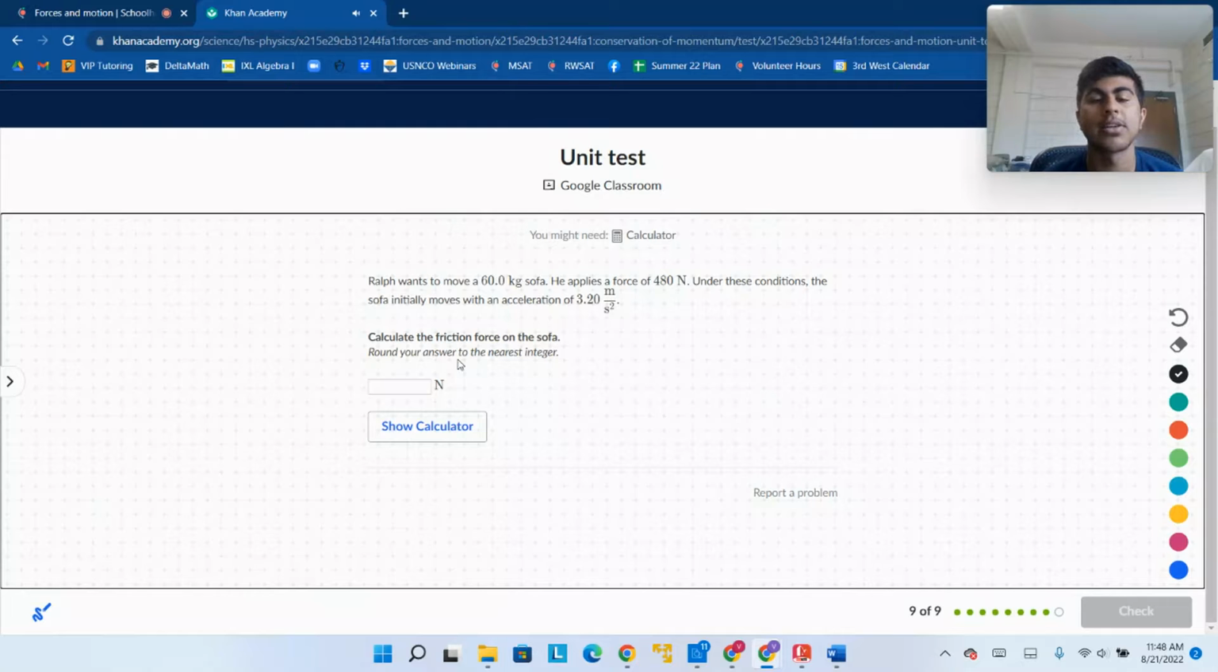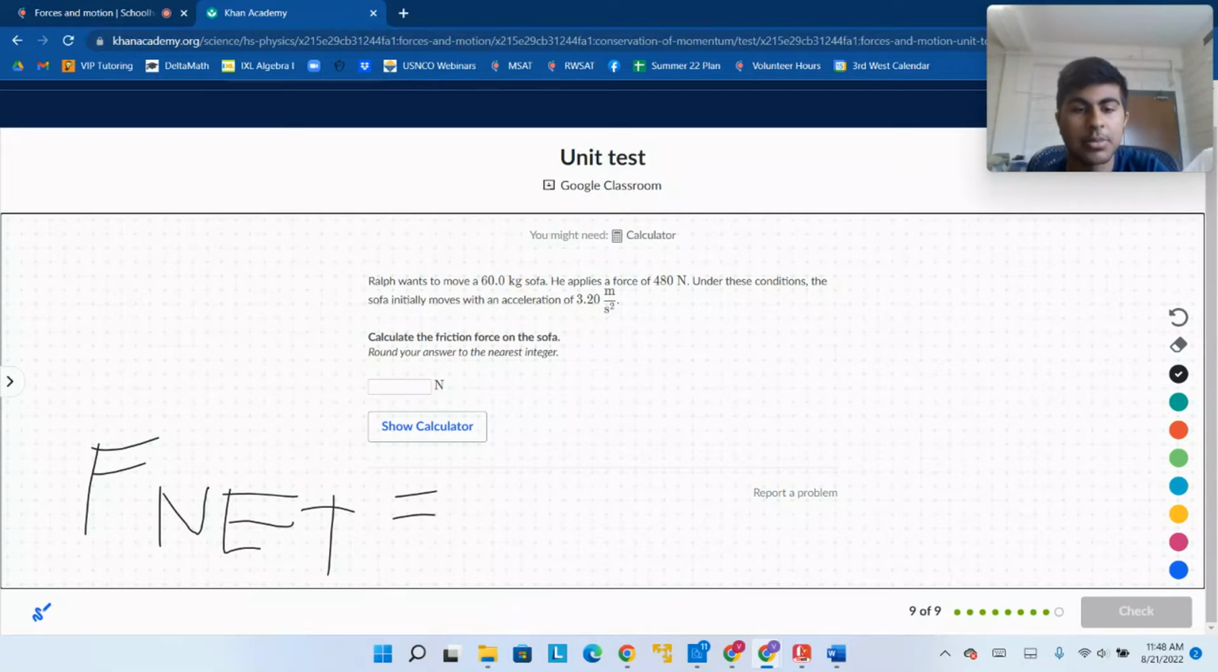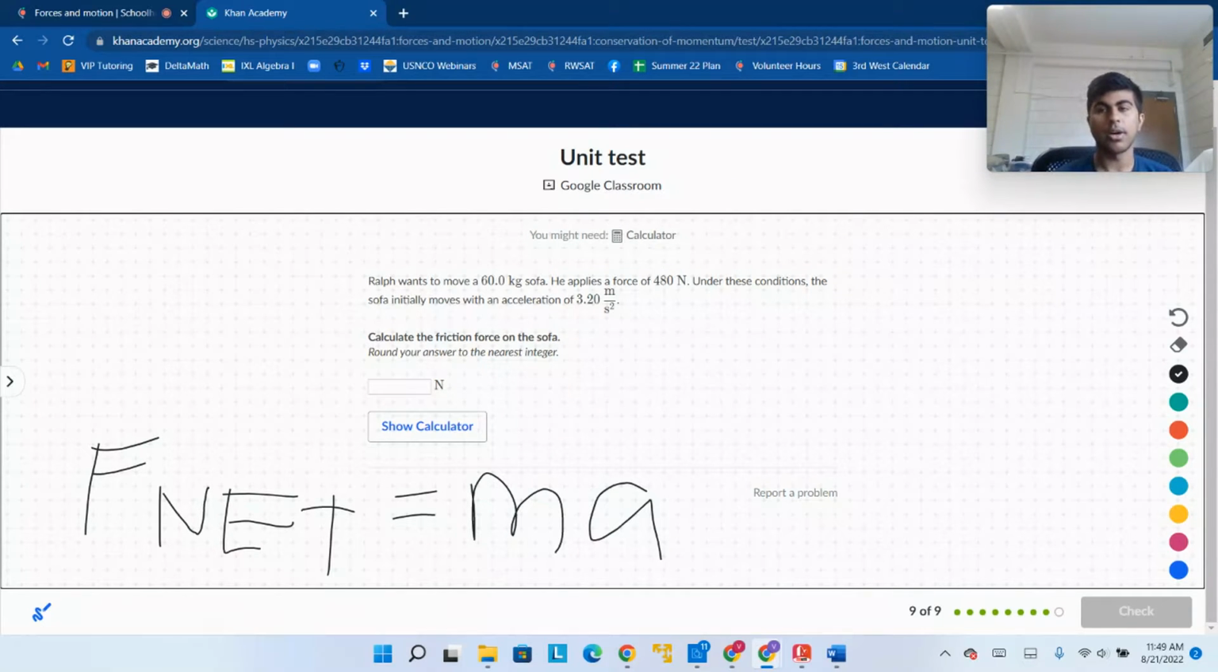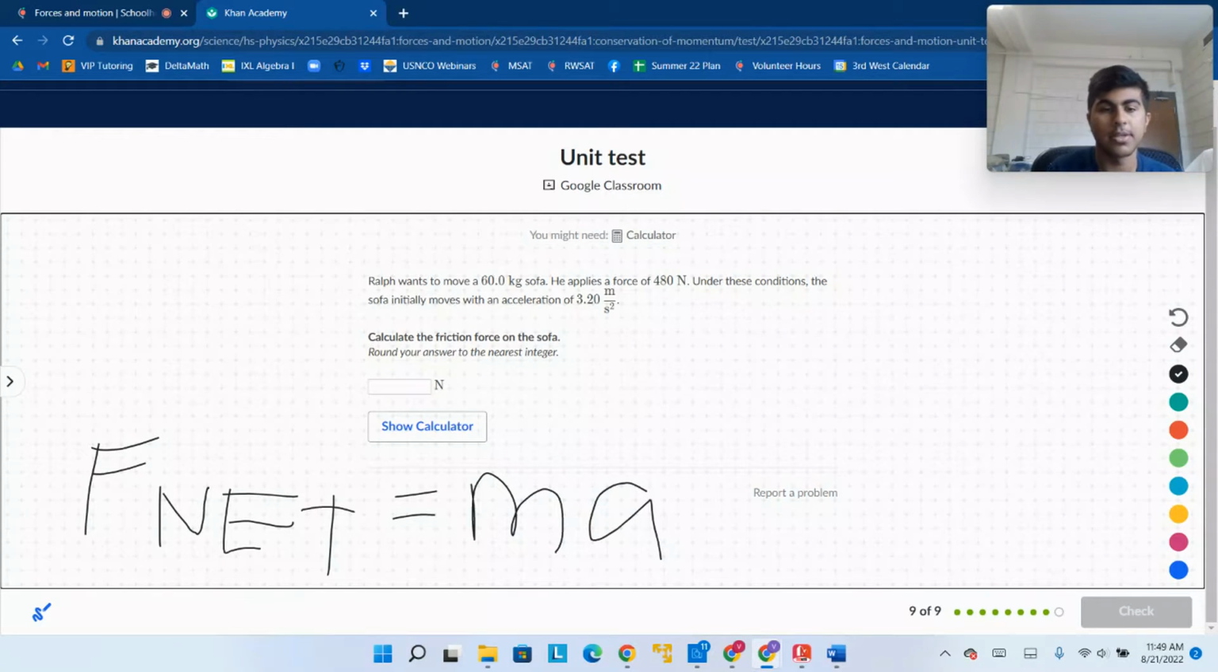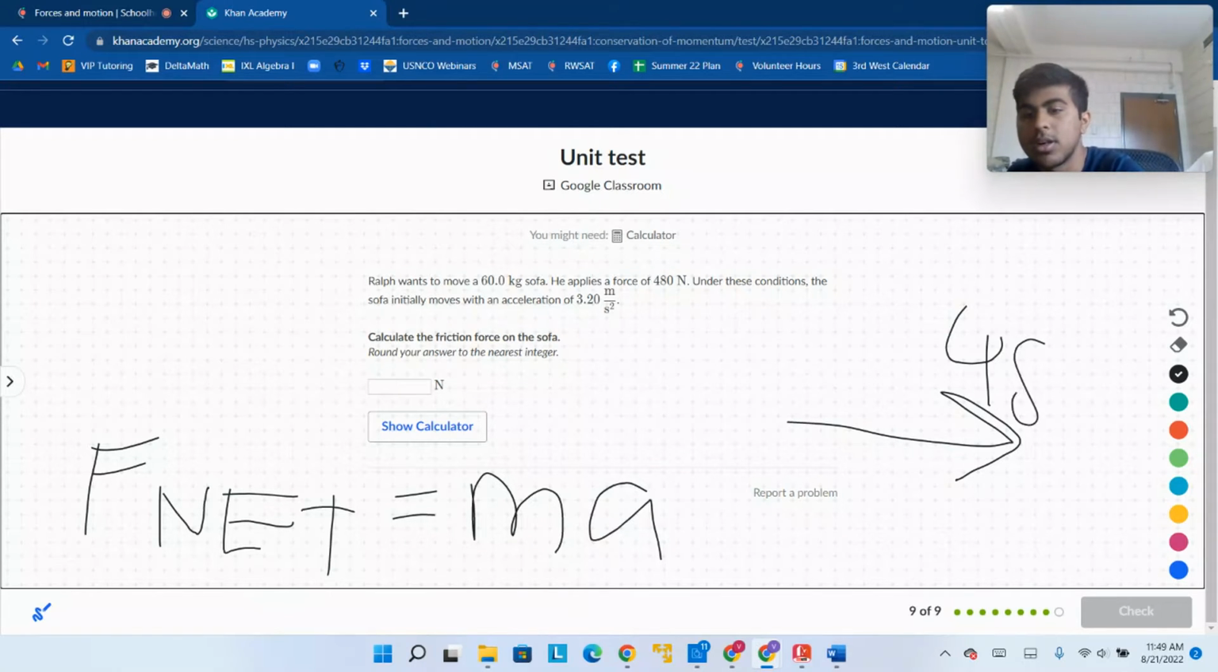Ralph wants to move a 60 kilogram sofa. He applies a force of 480 newtons. Under these conditions, the sofa initially moves with an acceleration of 3.20 meters per second squared. So the net force equals mass times acceleration, right? F net, the net force, is going to equal mass times acceleration. Now mass is 60, acceleration is 3.2, so 192 is going to be the F net. So the applied force is 480, but F net is only 192.